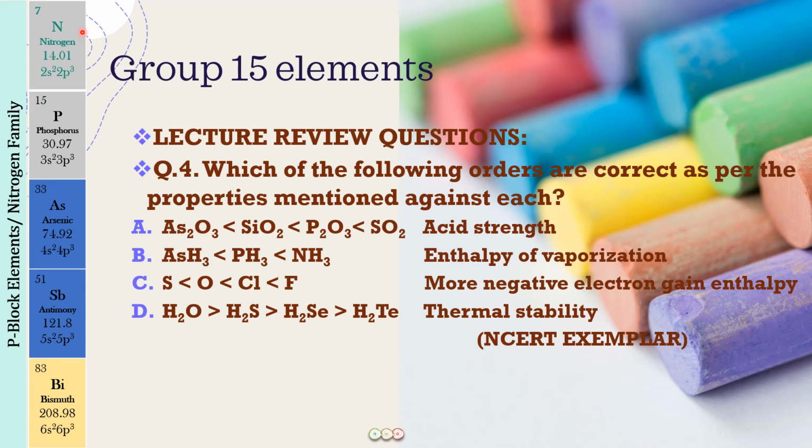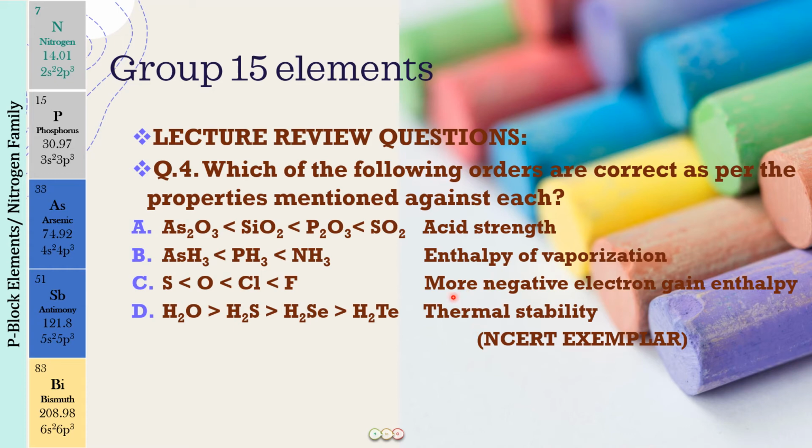Because of the hydrogen bonding taking place between the various molecules, right? So out of these three, ammonia obviously has the highest boiling point or the highest enthalpy of vaporization. But between arsenic hydride and phosphine, phosphine is going to have a lower enthalpy of vaporization. So this choice is going to be incorrect.